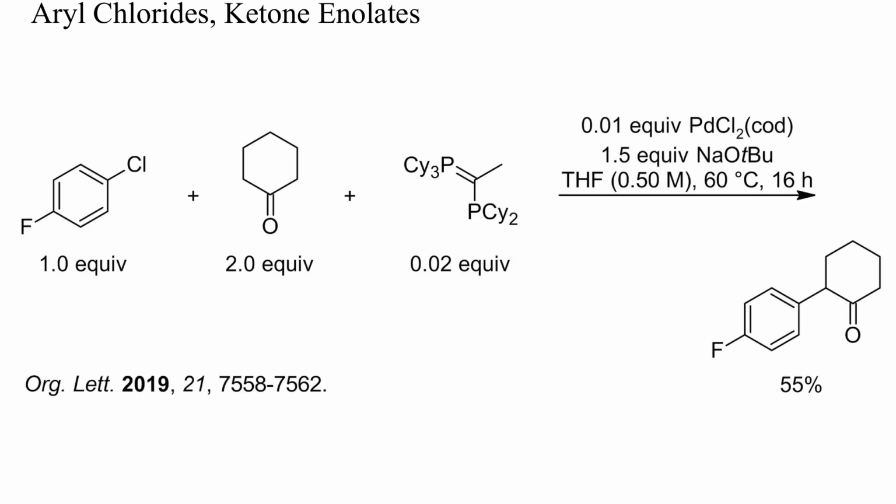I'll show you now some examples of the electrophilic arylation of ketone and other enolates. Here, because the starting aryl chloride was unreactive, catalysis with a bulky palladium complex was necessary. The ketone enolate was generated from cyclohexanone and sodium tert-butoxide.